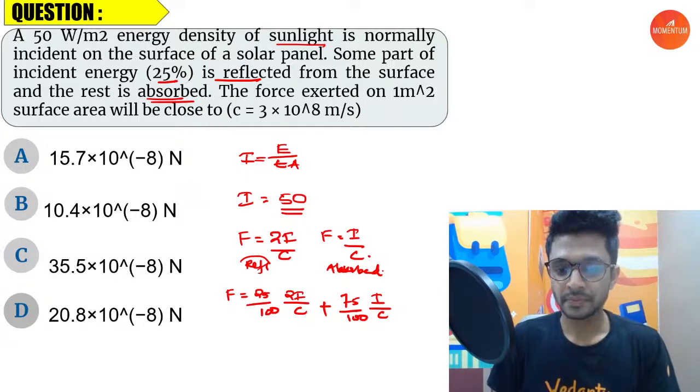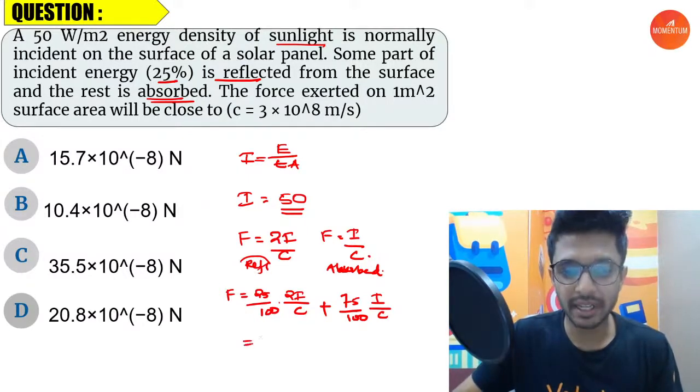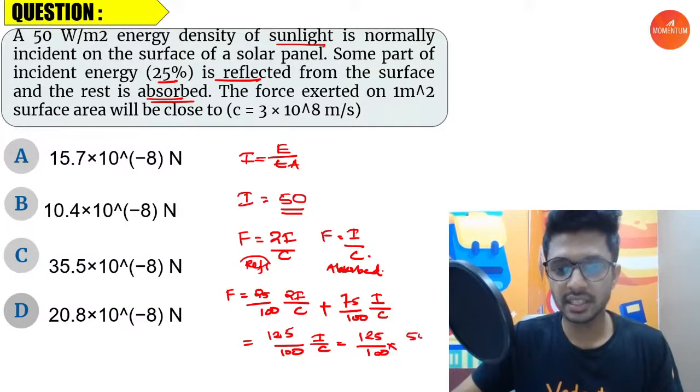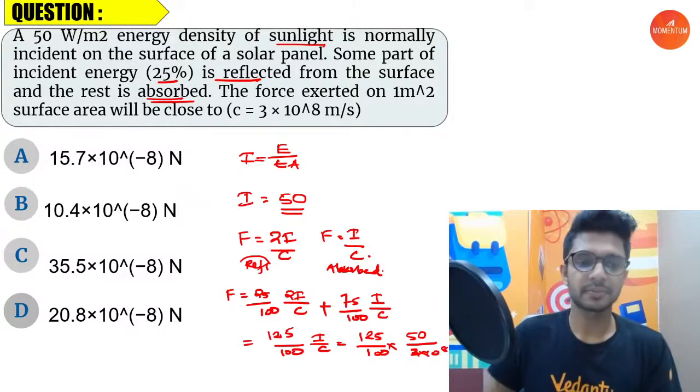Okay, now let's do the mathematics. 25 into 2, that's 50, plus 75, that is equal to 125, right? 125 by 100 into I by C. Yes or no? So let's start substituting the values. 125 by 100. What is the intensity? That is 50 divided by 3 into 10 power 8.